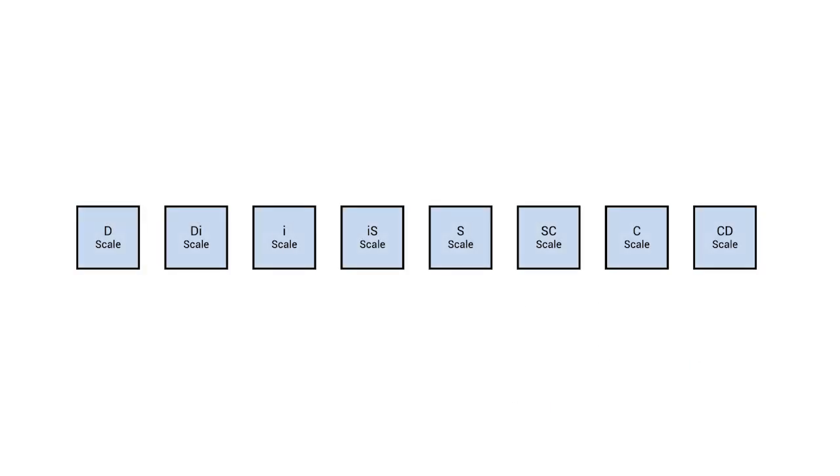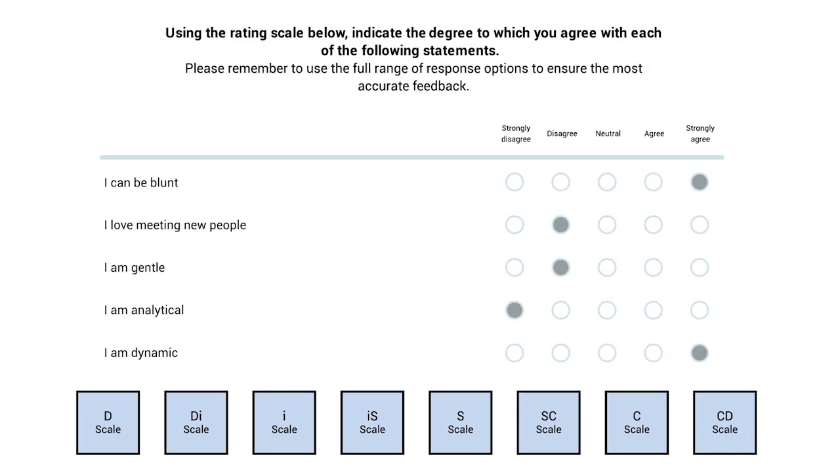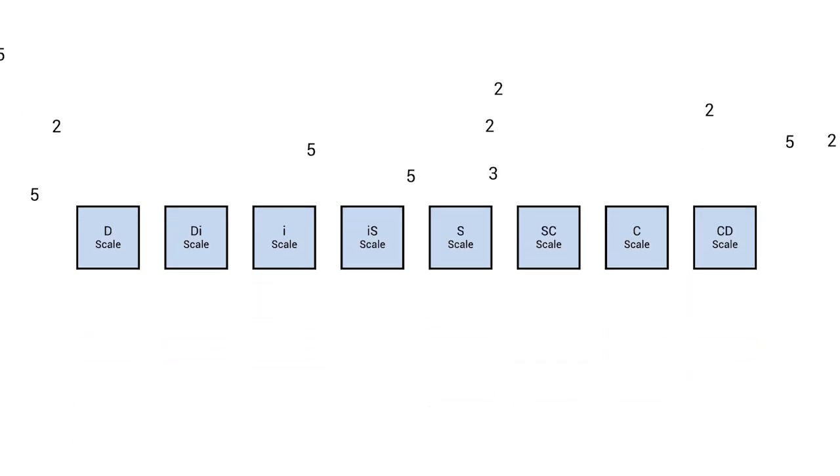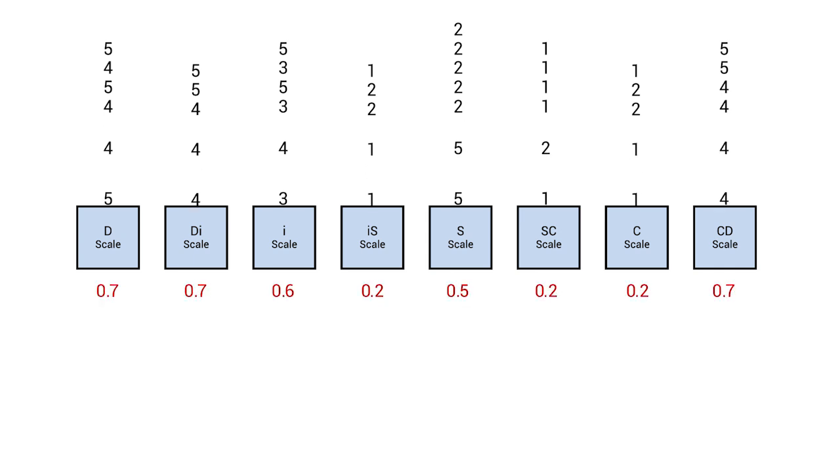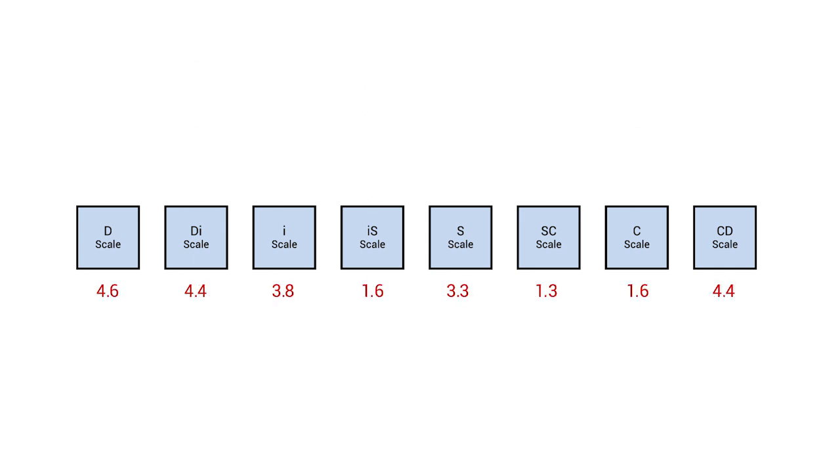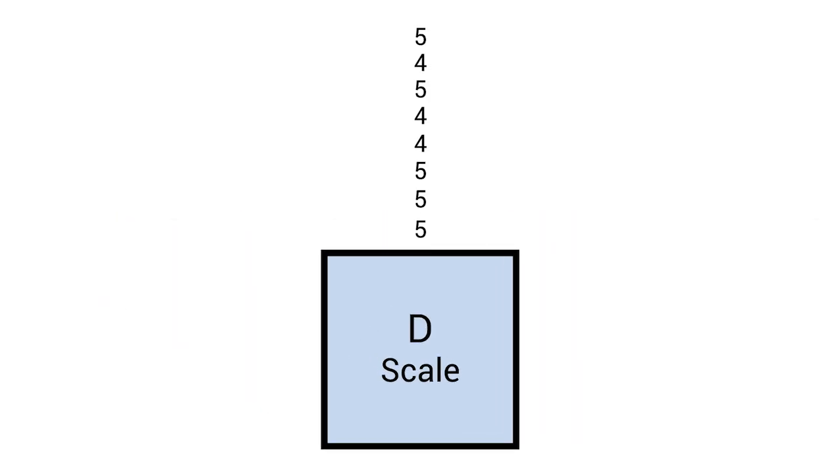For scoring purposes, there are 8 DiSC scales: D, DI, I, IS, S, SC, C, and CD. After Matt completes all of the base items, his item responses are placed on their respective scales. All of the D items are placed on the D scale, and so it goes for the other items. Then Matt's 8 DiSC scale scores are calculated by averaging the responses to all items using the Likert values we talked about earlier. Now, let's take a closer look at how Matt responded to the items.